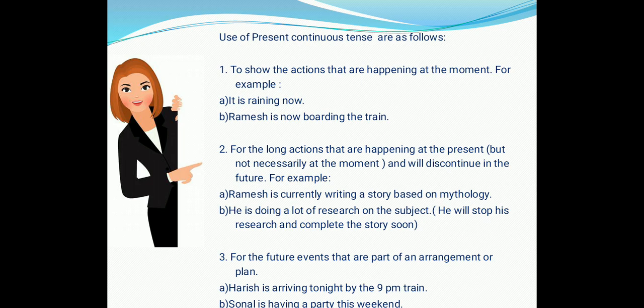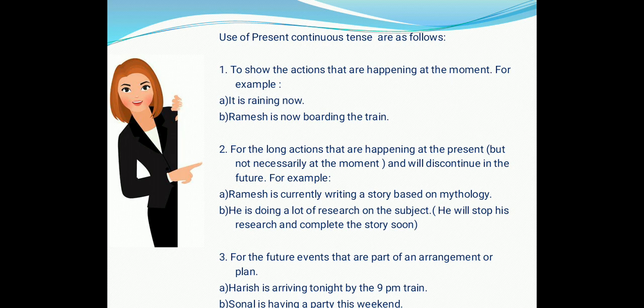So if you need to show the actions which are happening at the moment, then we need to use present continuous tense. For example, it is raining now. It is sunny now. I am teaching you now. Ramesh is now boarding a train.